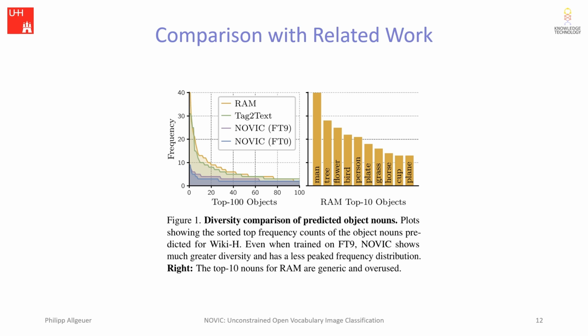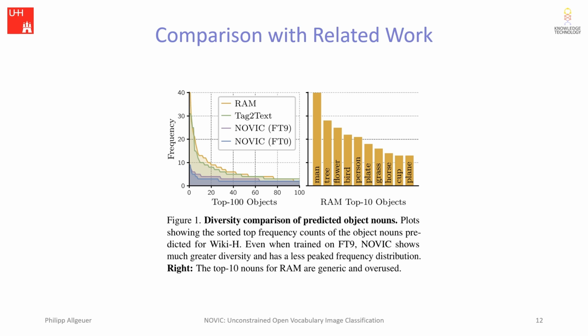This is not the case at all for Novik, which has a more uniform distribution spread out over a much larger base of words. The right plot shows a zoomed-in view of the top 10 words for RAM, where we can see their coarse and uninformative nature, like man, tree, flower, plate, and grass. These words are easy go-tos that often avoid the actual classification task, like for instance what is on the plate or grass, or what type of tree or flower it is, or what object the man is using.